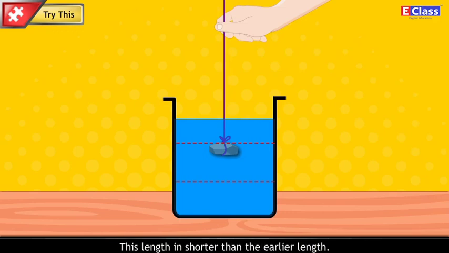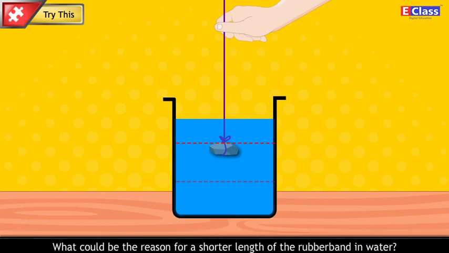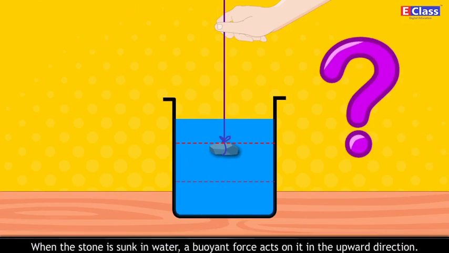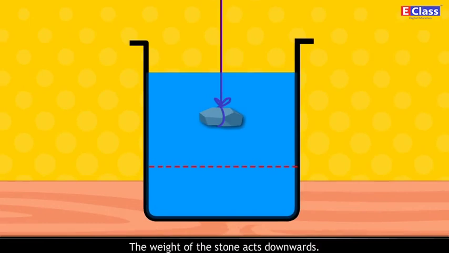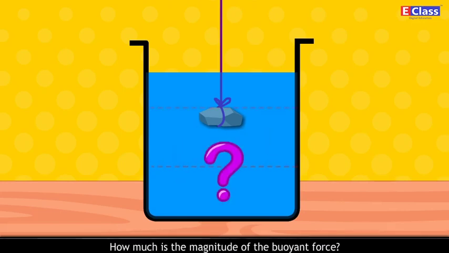What is observed? This length is shorter than the earlier length. While dipping the stone in water, the length of the stretched rubber gets slowly reduced and is minimum when the stone sinks completely. What could be the reason for a shorter length of the rubber band in water? When the stone is sunk in water, the buoyant force acts on it in the upward direction. The weight of the stone acts downwards. Therefore, the force which acts on it in the downward direction is effectively reduced.